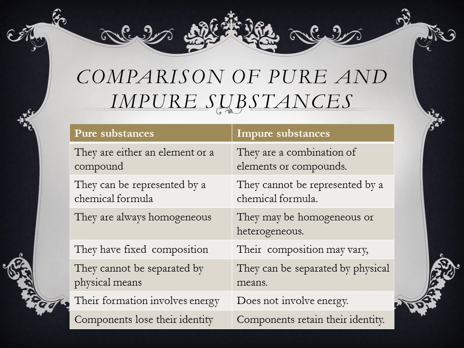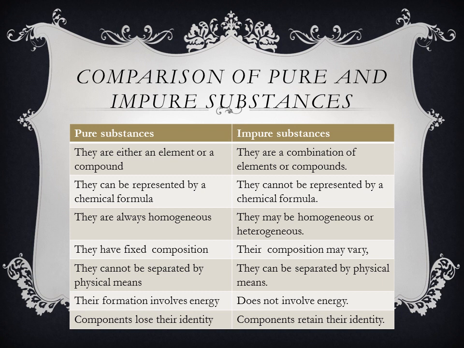Then the last one is, the components lose their identity. Here in impure substances, components retain their identity. Now, yesterday we studied that a compound does not show the properties of its individual components. But in a mixture, the components retain their individual properties, because in a mixture the components are not chemically combined. But in a compound, the components are chemically combined.